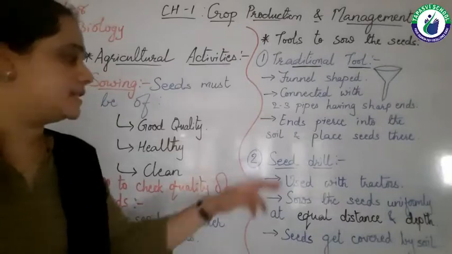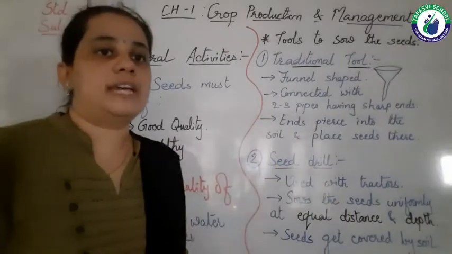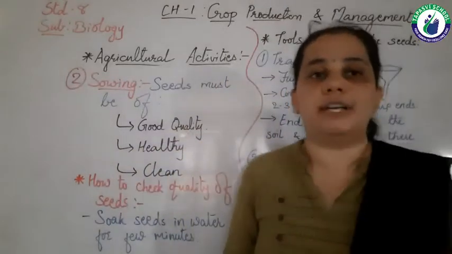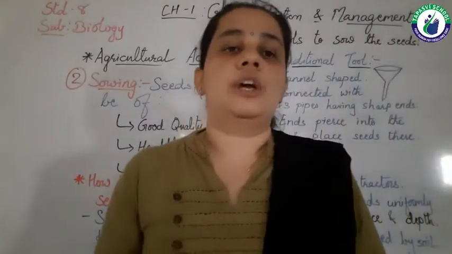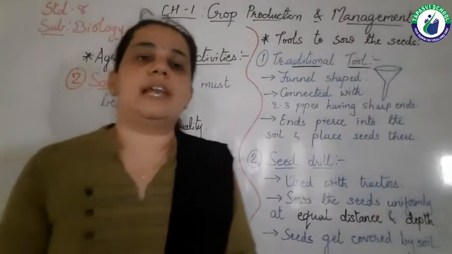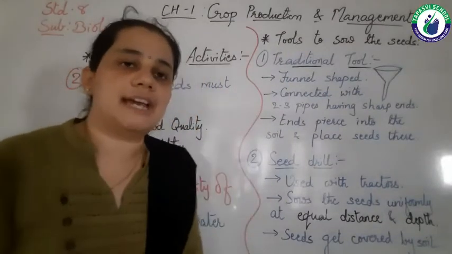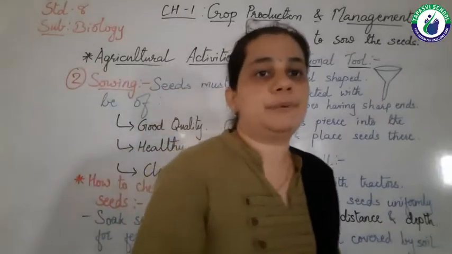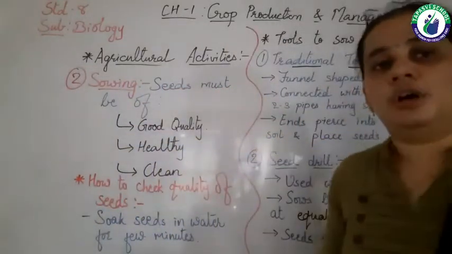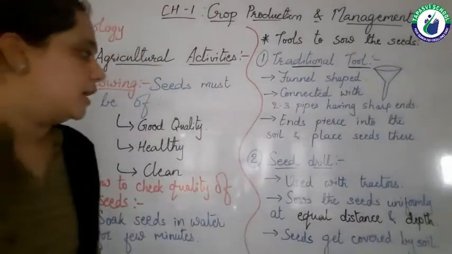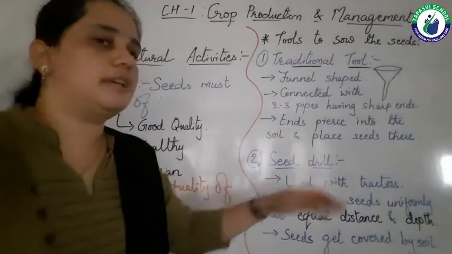Second is the seed drill. Seed drill is an implement which we are using nowadays. It obviously saves the labor and time of a farmer. Due to technology we are getting these types of implements. So how to use this seed drill? What is it? Let's see. Seed drill is used with tractors.